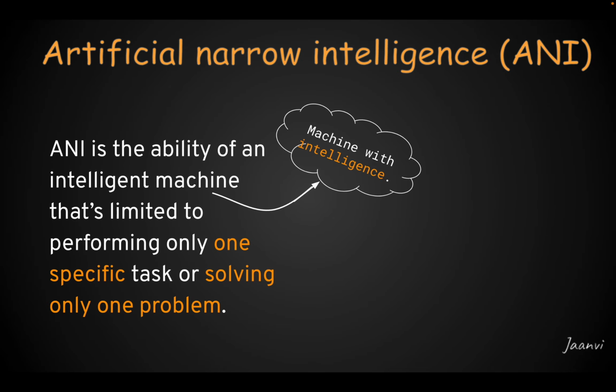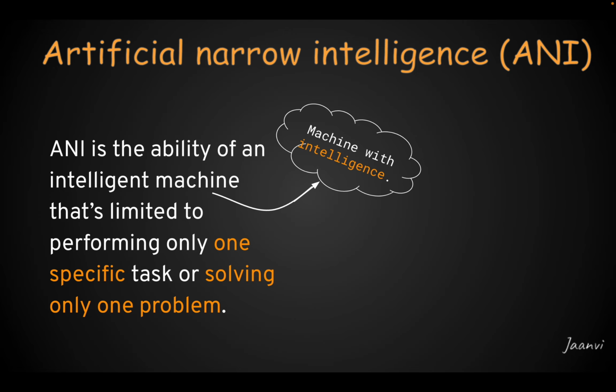Okay, so artificial narrow intelligence is defined as an ability of an intelligent machine to perform a single task. That is, machines with narrow intelligence are limited to solve exactly one problem or do one specific task. Okay, so this means their intelligence cannot be used to solve a different problem or task other than what they are built for. Okay, and narrow intelligence machines have less intelligence when compared to human intelligence.